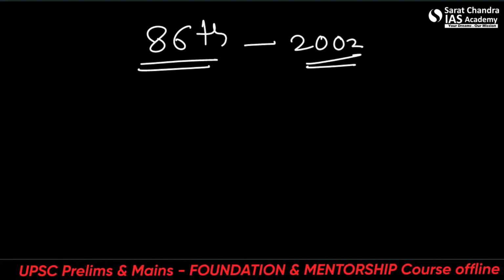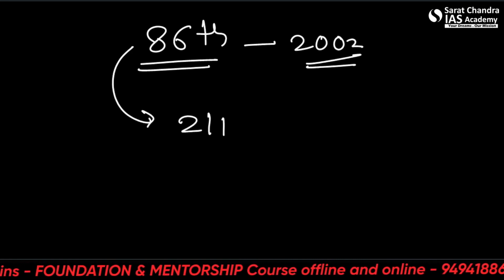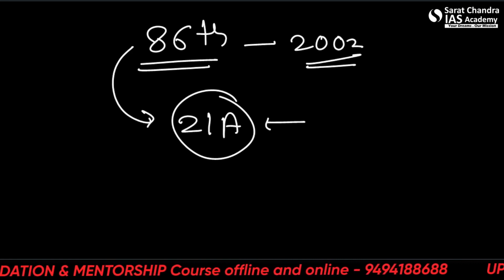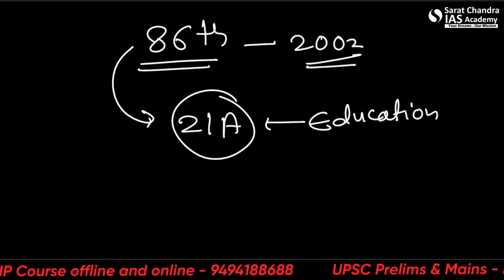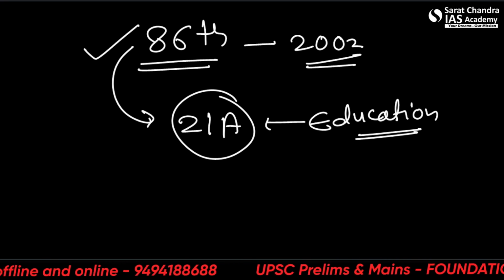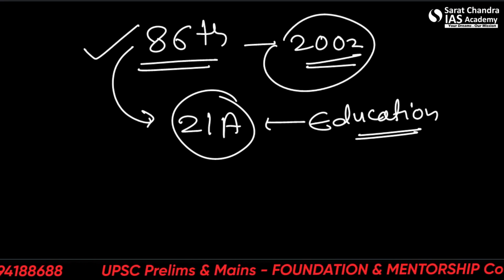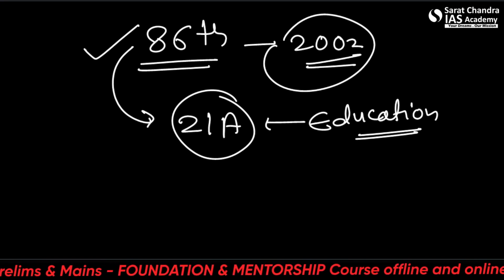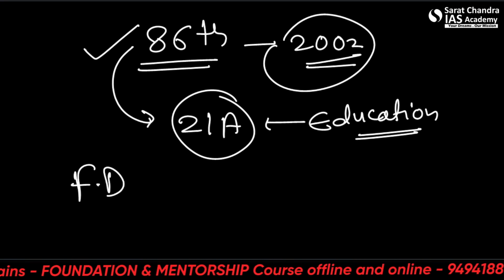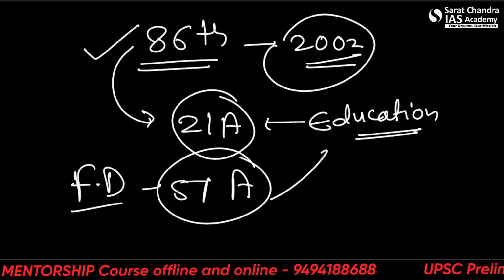It made elementary education a fundamental right in Article 21A. Okay, this you remember, right to education. The 86th Amendment Act 2002 also changed the subject matter of Article 45 in DPSP and added a new fundamental duty under Article 51A. It was related to education only.